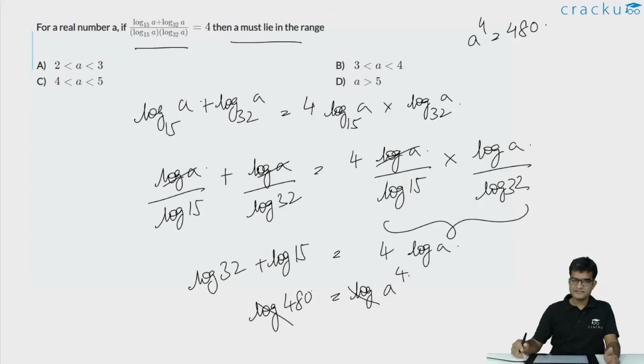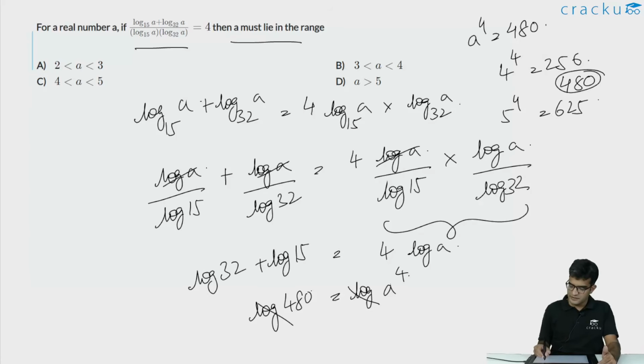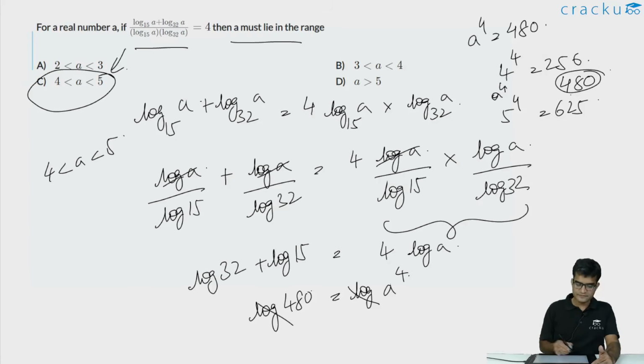We can calculate the exact value of a, but essentially what we are asked to find out is whether a lies between 2 and 3, or between 3 and 4, or 4 and 5, or whether it is greater than 5. Those are the options given to us. We know that 4 to the power 4 is 256 and 5 to the power 4 is 625. 480 lies somewhere in the middle of 256 and 625. So a to the power 4, which is equal to 480, would imply that a lies between 4 and 5. So the correct answer is option C.